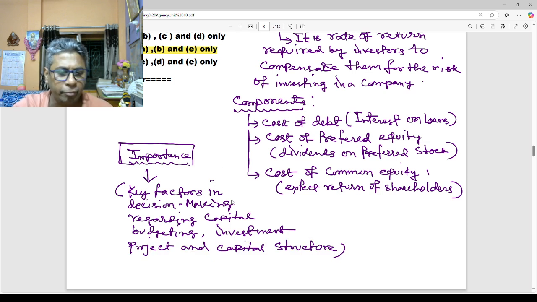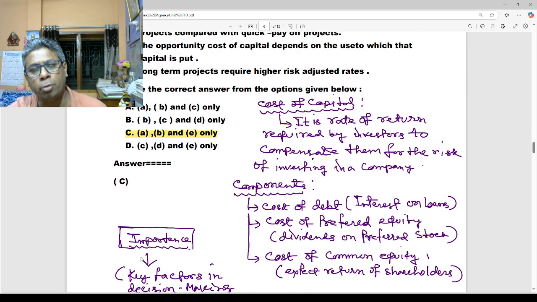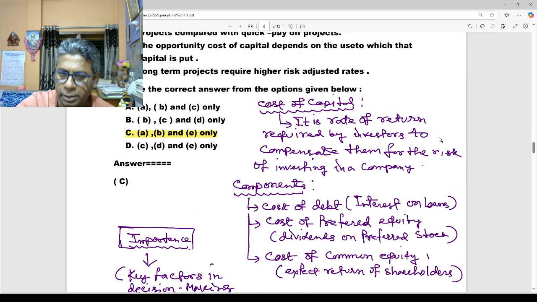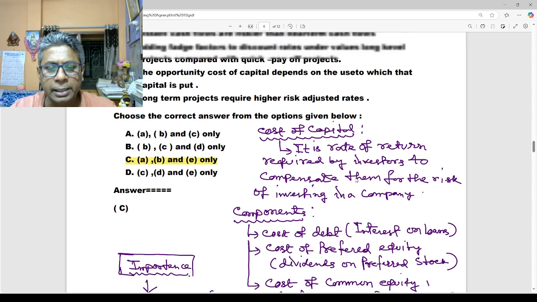It is a key factor in decision making regarding capital budgeting, investment projects and capital structure. These are the importance and significance of cost of capital, and it is the rate of return required by investors to compensate them for the risks of investing in a company.